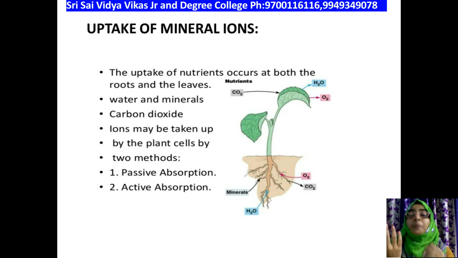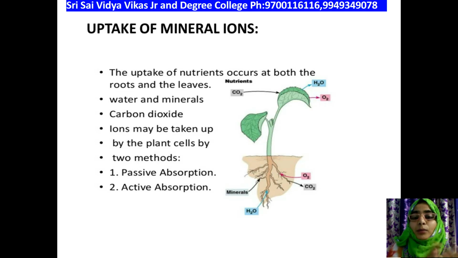But when a lower amount of minerals is present in the soil and a very high amount is present in the plant, how does transportation take place? It takes place with the help of active transport, which requires energy. With the help of energy, ions move from lower concentration to higher concentration.